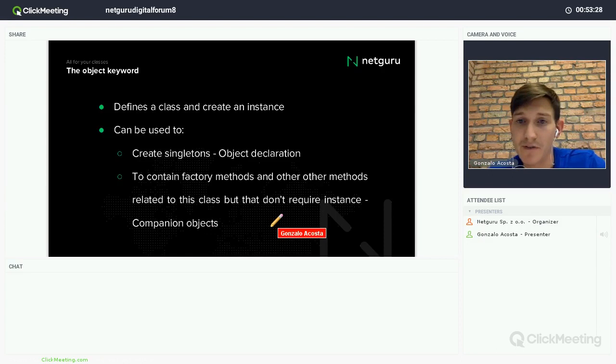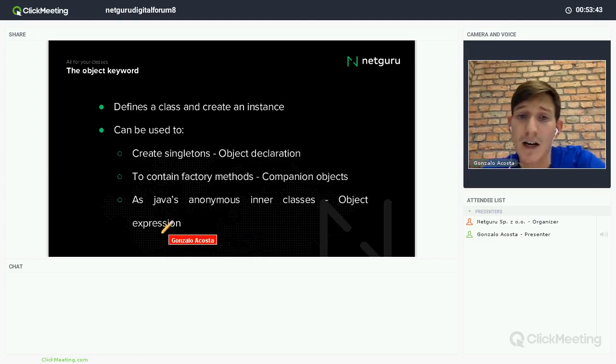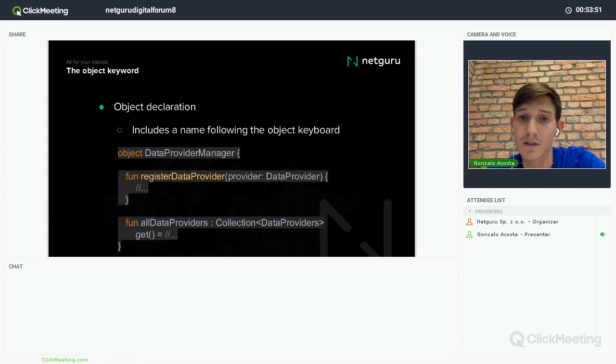To contain factory methods and other methods, maybe related to this class, but that don't require any instance, for example, static methods. And this is called companion object. And also for Java's anonymous inner classes, that is called object expression. We'll see this better, of course.